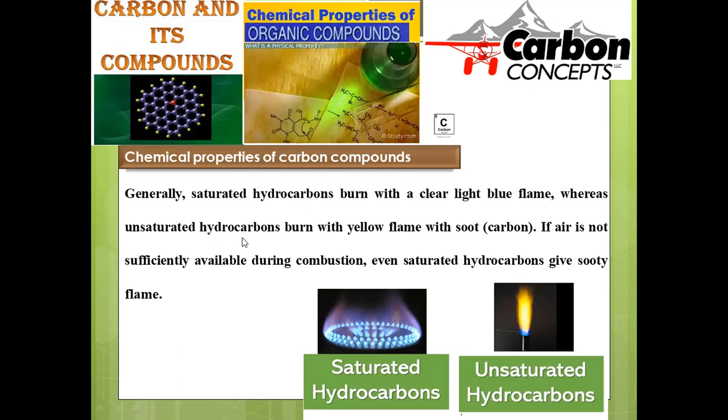Whenever hydrocarbons are unsaturated, meaning double or triple bonds are associated with them, the burning flame appears golden yellow. So the flame color depends upon the type of structure the hydrocarbon has. If all are saturated bonds, you will obtain a blue flame. If it is a double or triple bonded hydrocarbon, you will get a yellow flame during the combustion process.